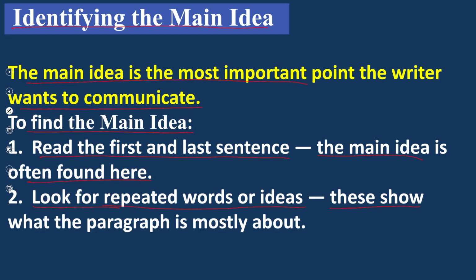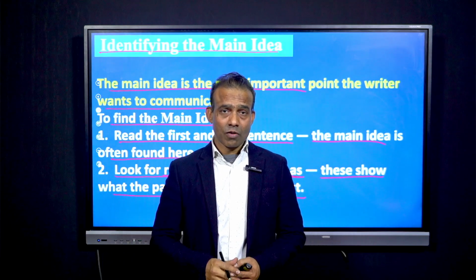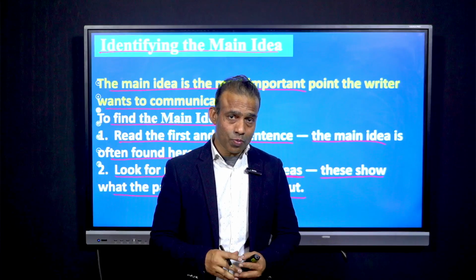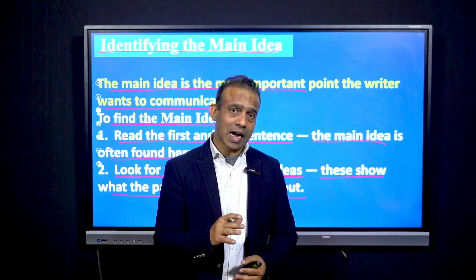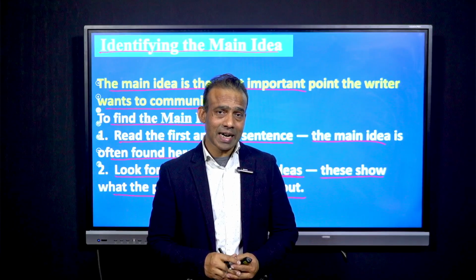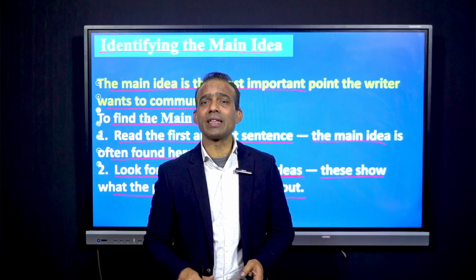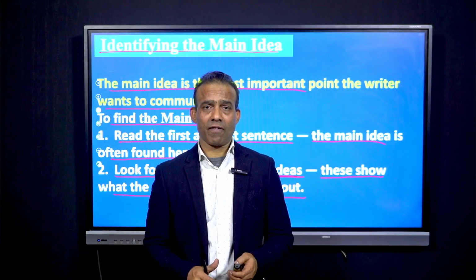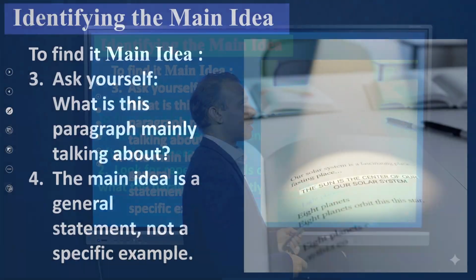It means that repeated words or repeated ideas show what the paragraph is mostly about. So, dear learners, these are the two points which lead us to the main idea and help us identify the main idea of the paragraph. Now, move to the next slide.